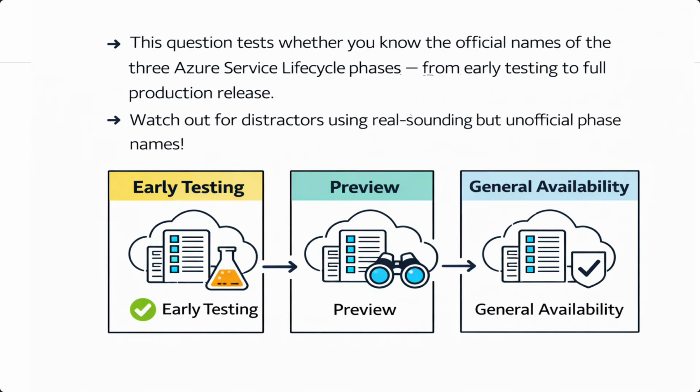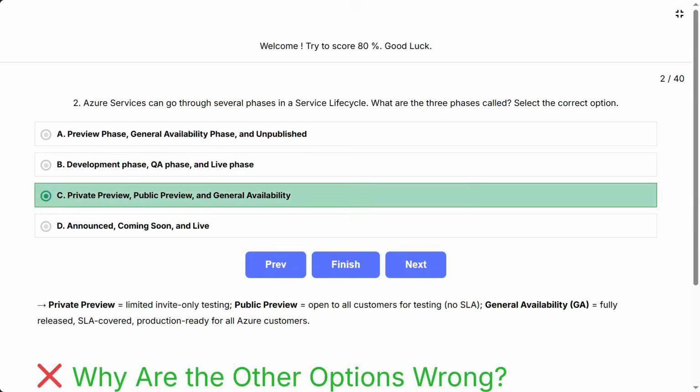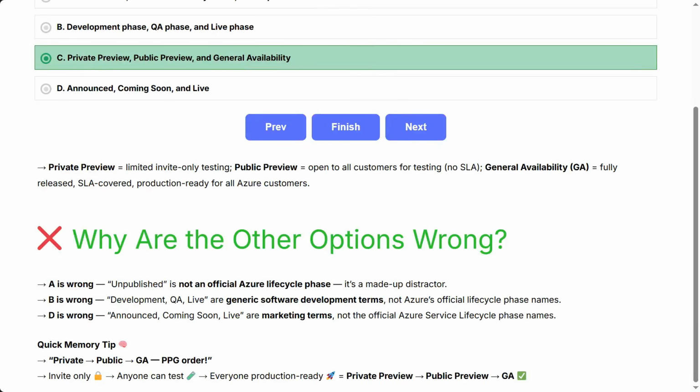This question tests whether you know the official names of the 3 Azure Service Lifecycle phases, from early testing to full production release. Watch out for distractors using real-sounding but unofficial phase names. The correct answer is C. Private preview, public preview, and general availability. Private preview equals limited invite-only testing. Public preview, open to all customers for testing, no SLA. General availability, GA, equals fully released, SLA covered, production ready for all Azure customers.